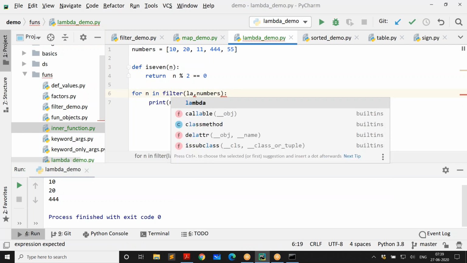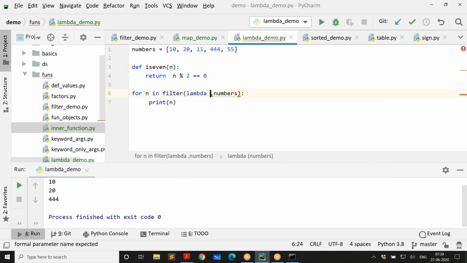And here we use the keyword lambda. One more keyword in Python. The parameter for the function is given here. The name of the parameter is not important. Anything can be given, followed by a colon. And now the expression. Simple: n % 2 == 0.